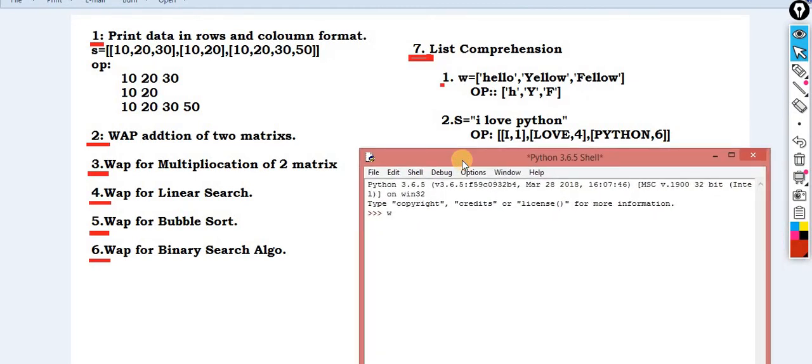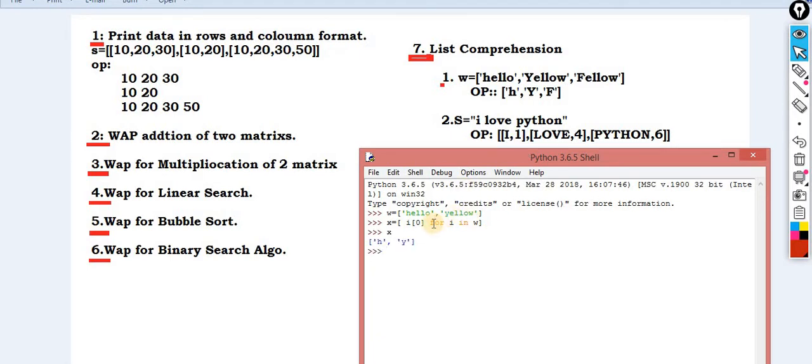So here W is equal to hello, the next one is yellow, and so on. Okay, so this one is our list. Now this X list that I am newly generating: for I in W, and what you are supposed to do, I of 0. That's it. I think it will work fine. Yes, perfectly it's working.